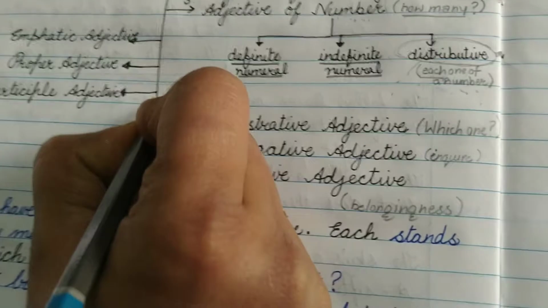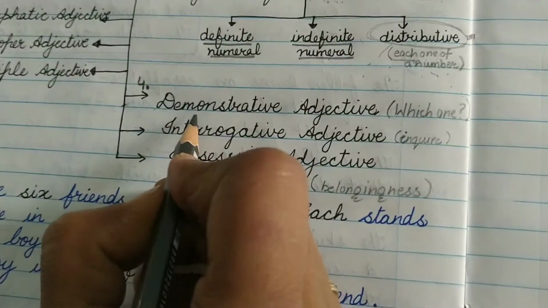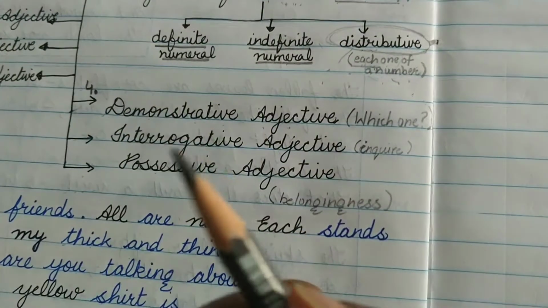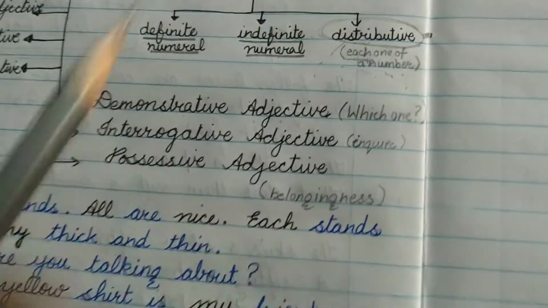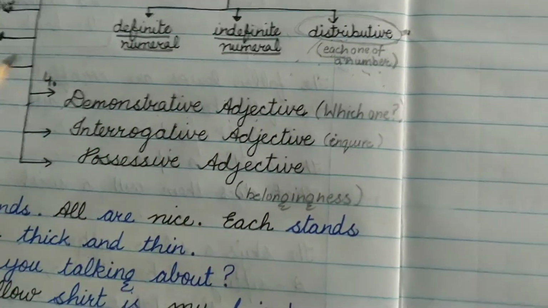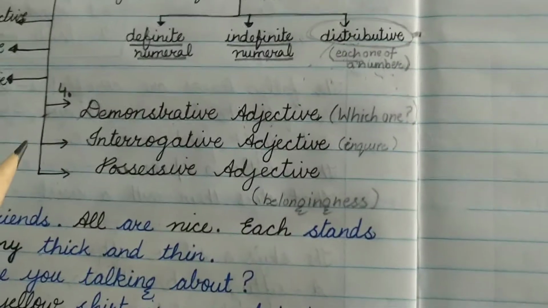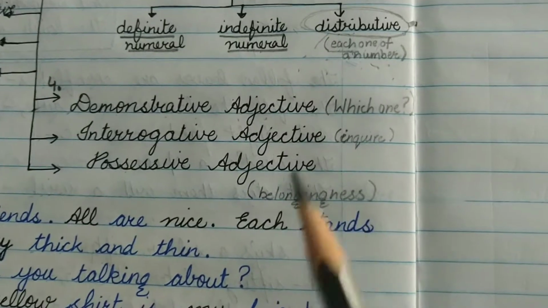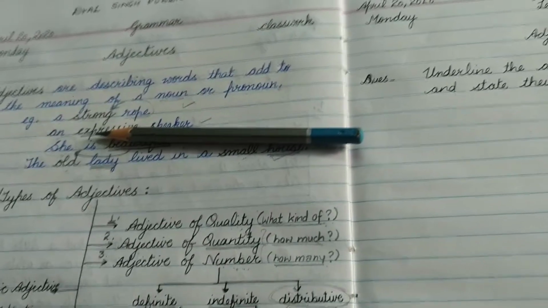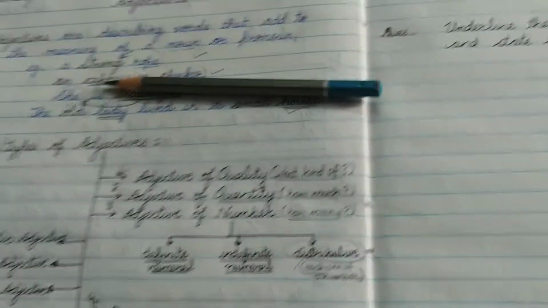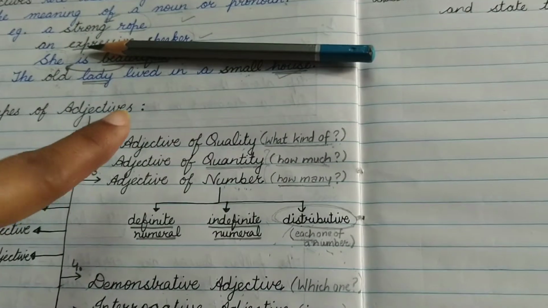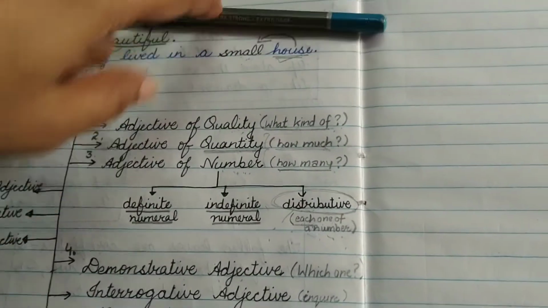Come on to the fourth kind, demonstrative adjective. Now what is demonstrative? Demonstrate kya hota hai? Demonstrate, to show, right, to point something. If I say, okay, I put the pencil here, that pencil. Now the pencil is far away from me. I said give me that pencil, or this pencil is mine.